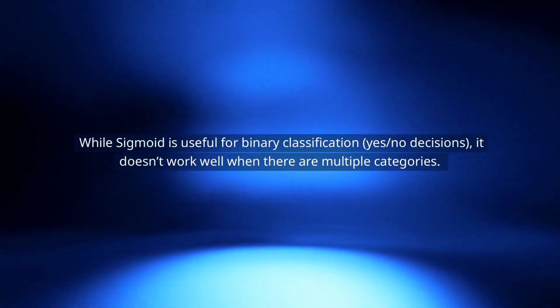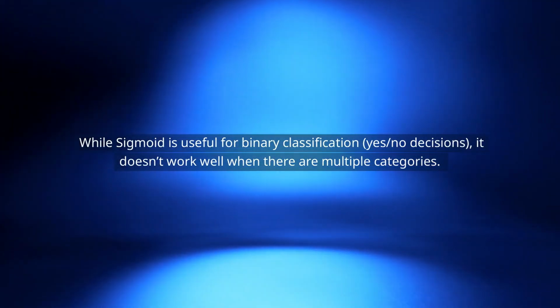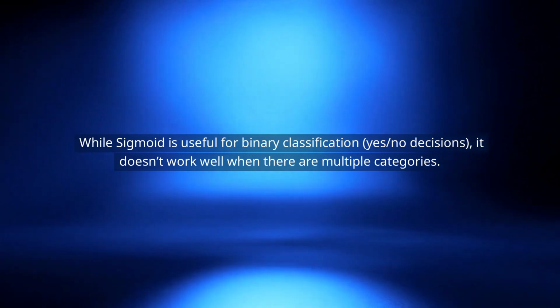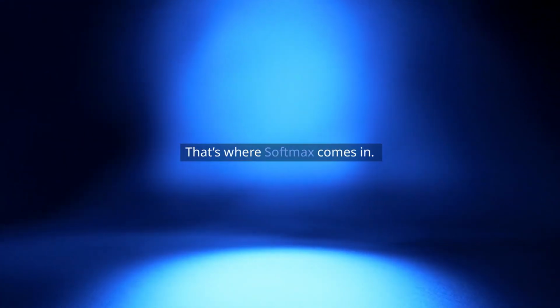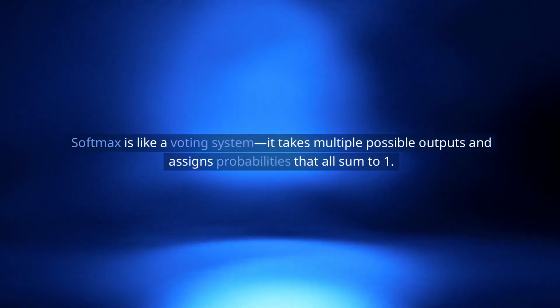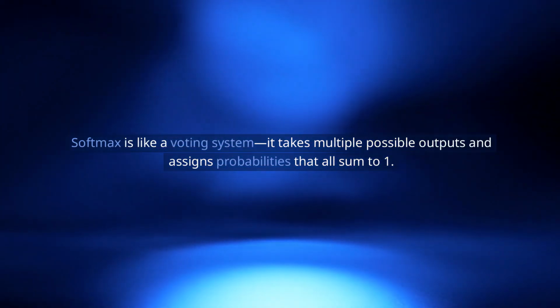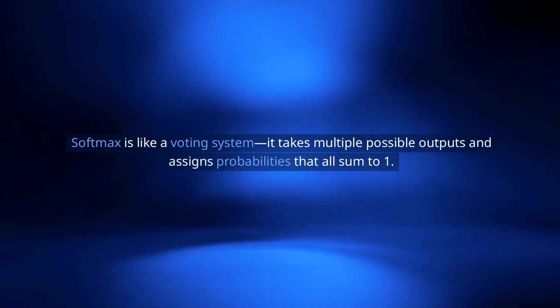While sigmoid is useful for binary classification, yes, no decisions, it doesn't work well when there are multiple categories. That's where Softmax comes in. Softmax is like a voting system. It takes multiple possible outputs and assigns probabilities that all sum to 1.